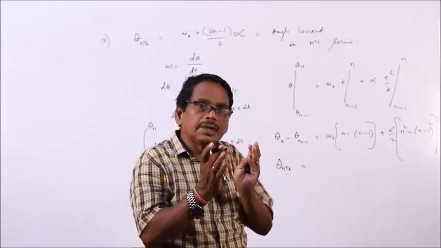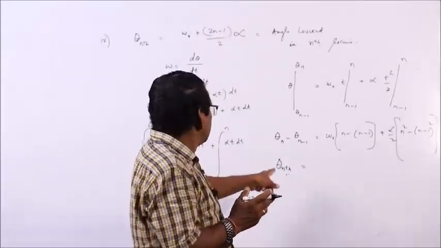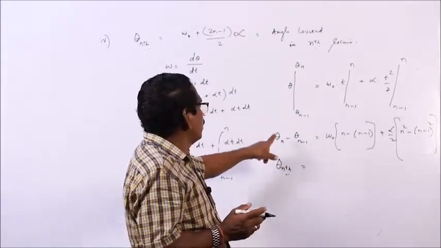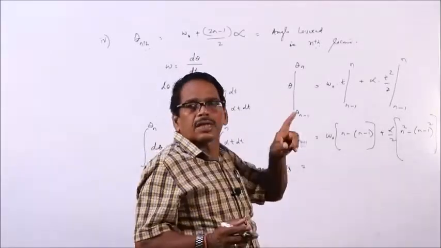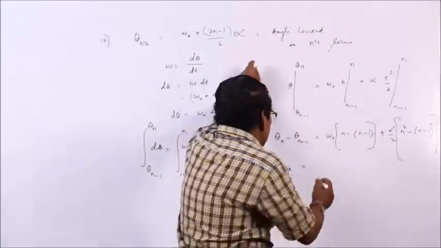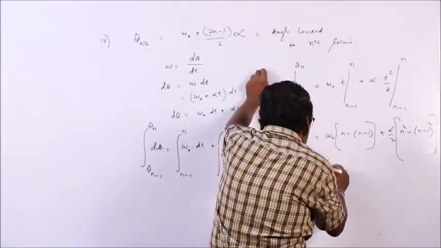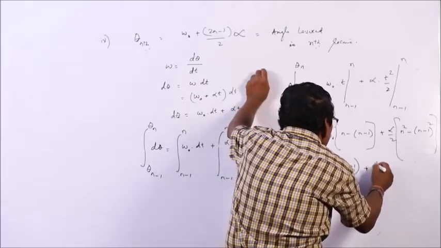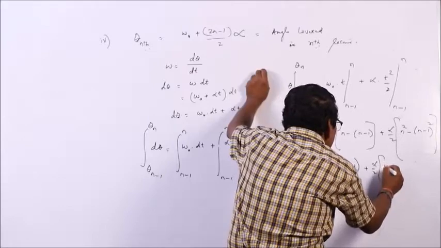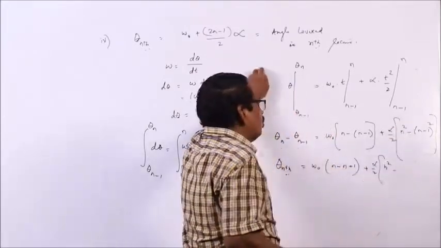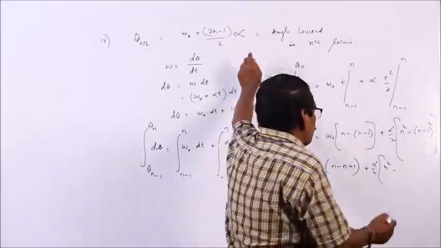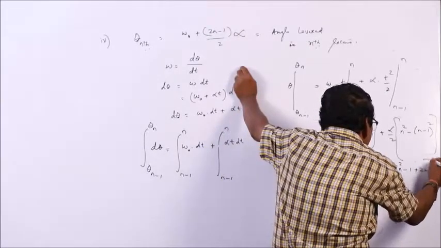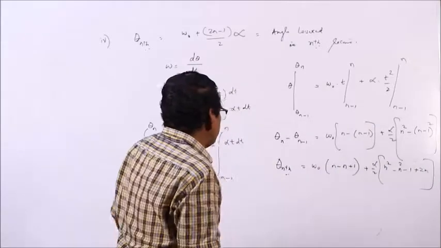Similarly, in general, it equals omega 0 into n minus n plus 1, plus alpha by 2 into n square minus n square plus 1 minus 2n.